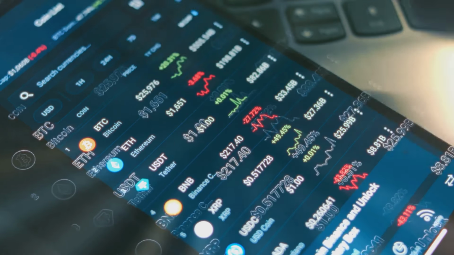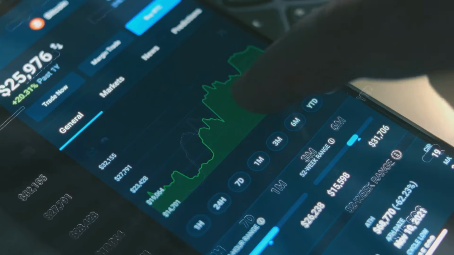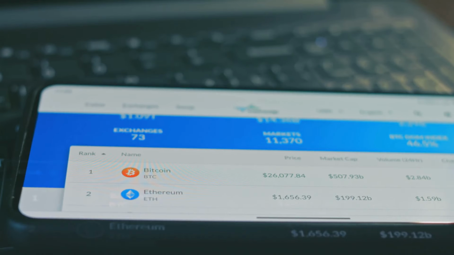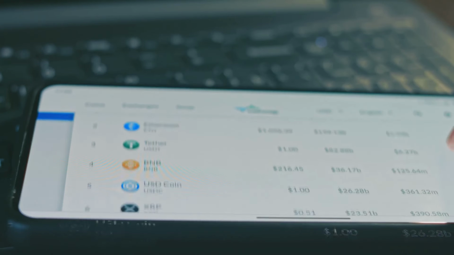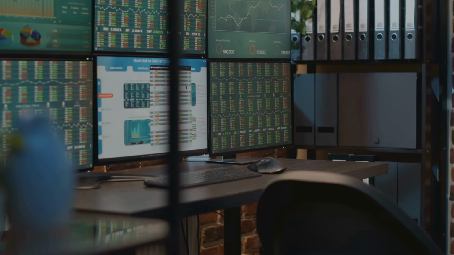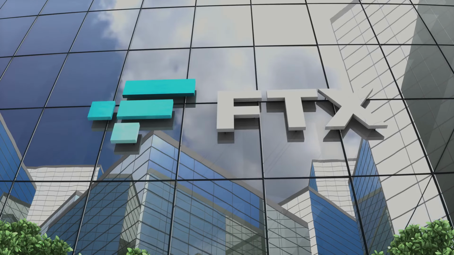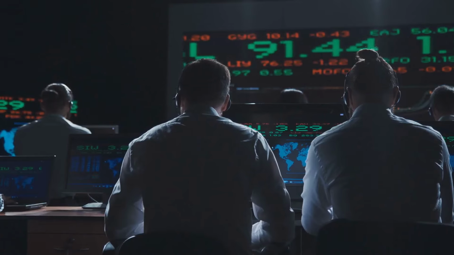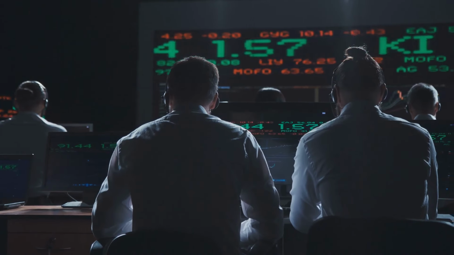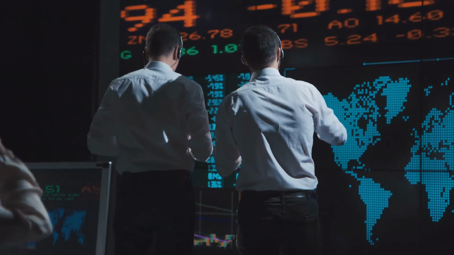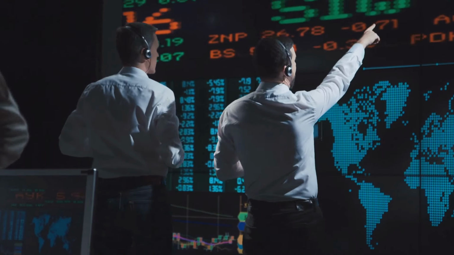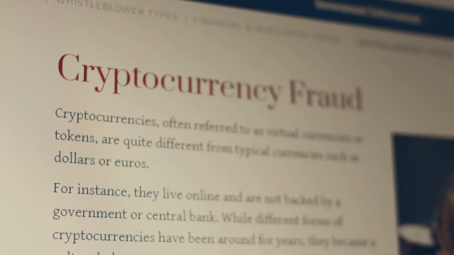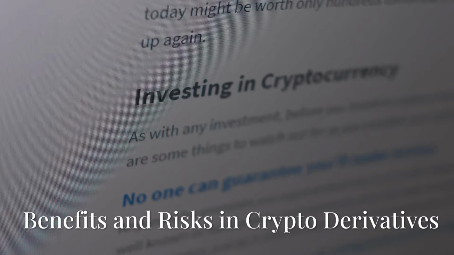Arbitrageurs exploit price discrepancies between futures and spot markets. They buy on the spot market and sell futures for risk-free profit. This helps align futures and spot prices. Exchanges like CME, Binance, and Kraken offer these products. They ensure orderly markets and manage the clearing process. Without these exchanges, futures trading would be difficult. They are central to the crypto derivatives ecosystem.